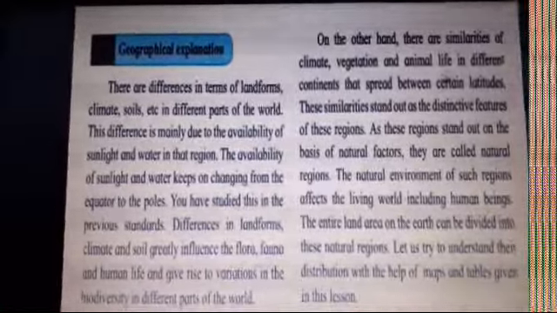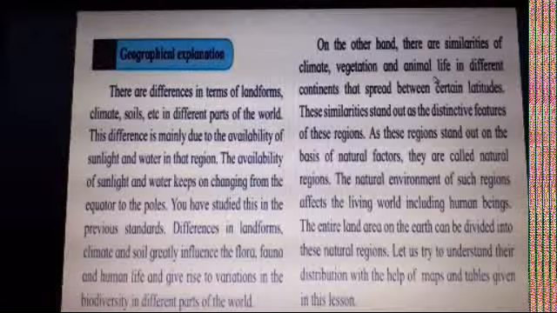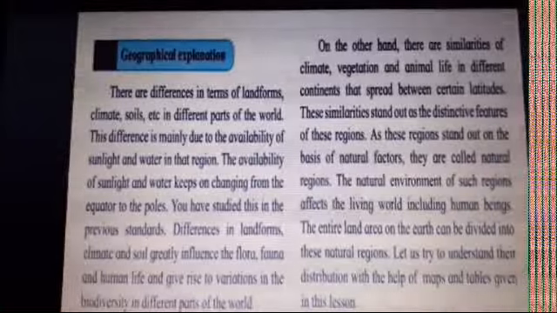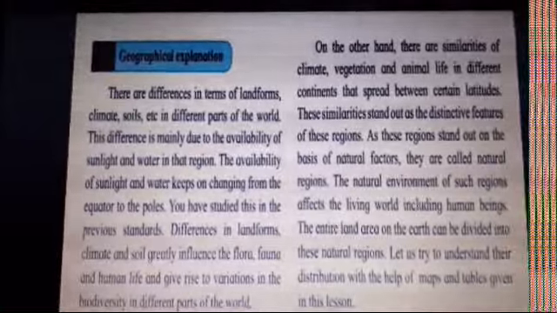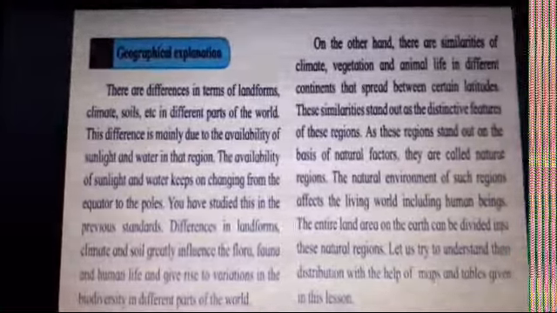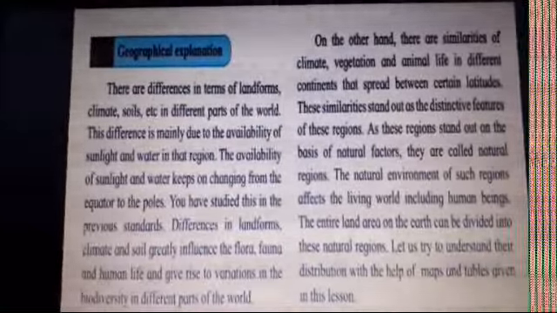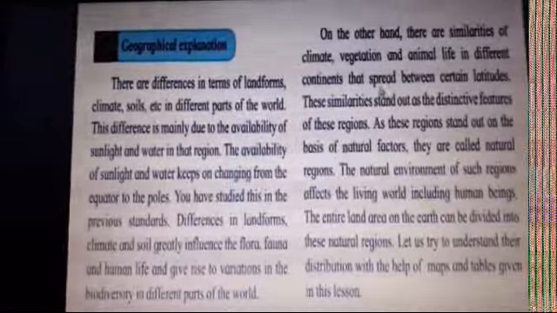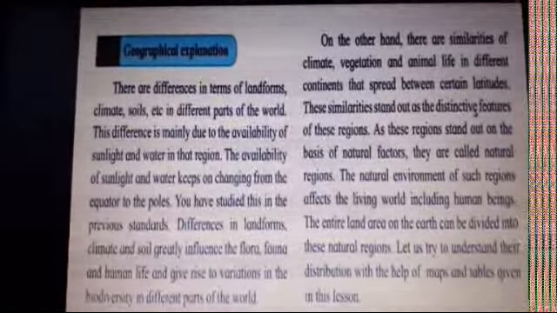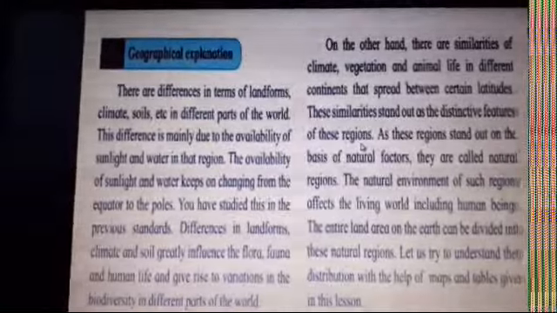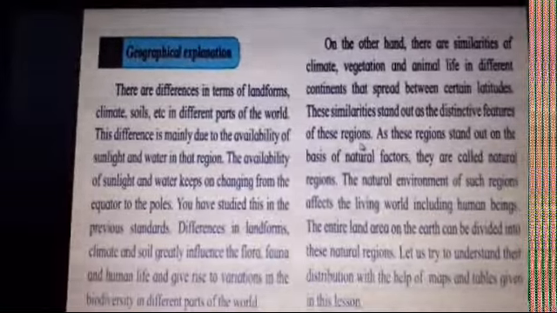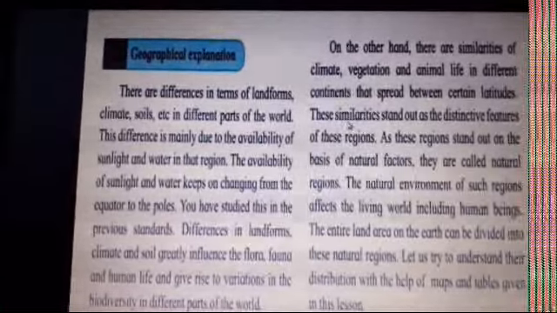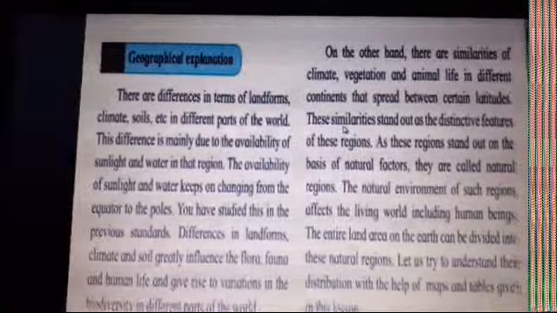So what is happening? We find similarities also, similarities in the climate of two particular places. We can find near about the same climatic conditions prevailing. Then vegetation, then animals found in different continents which are spread between certain latitudes, right? These similarities stand out as the distinctive features of these regions. Distinctive means special features of those particular regions.